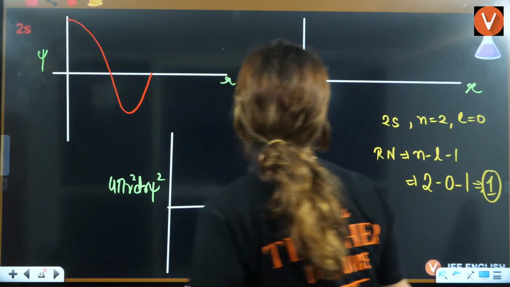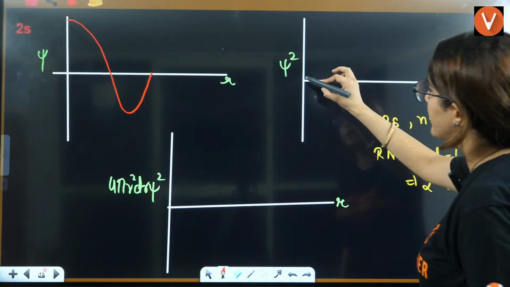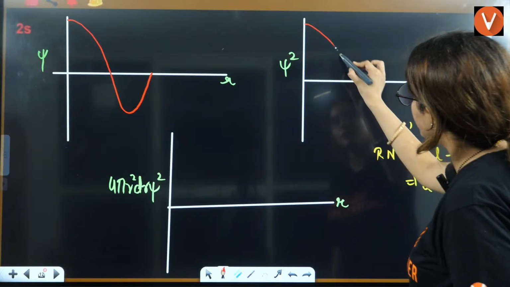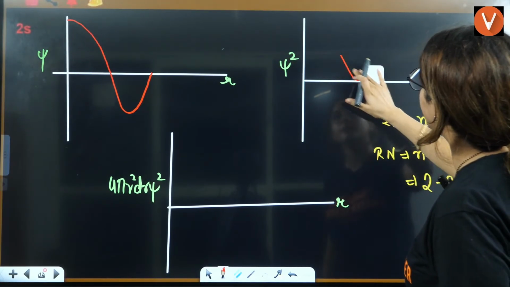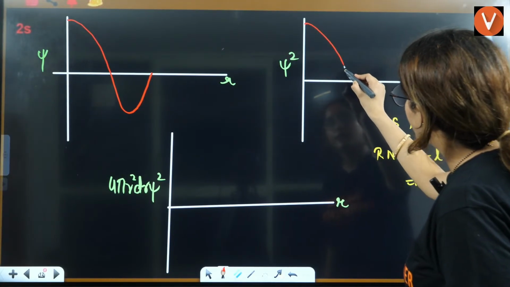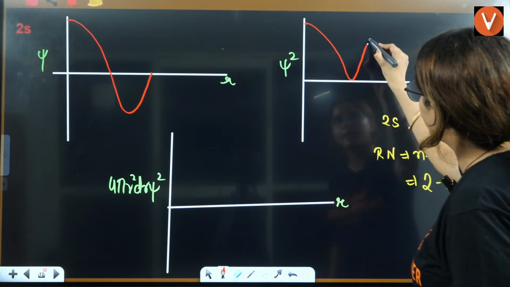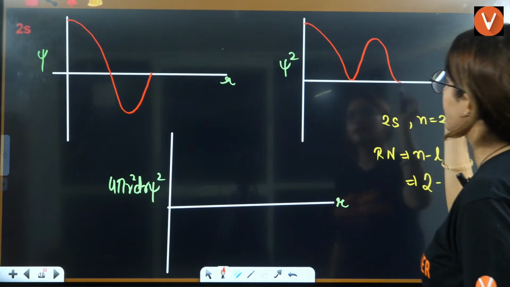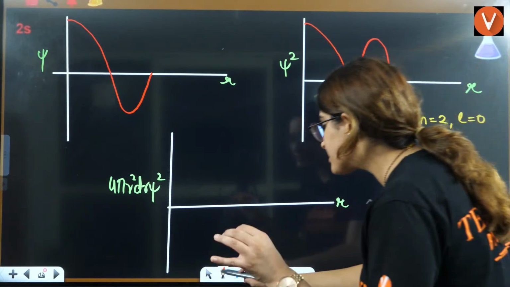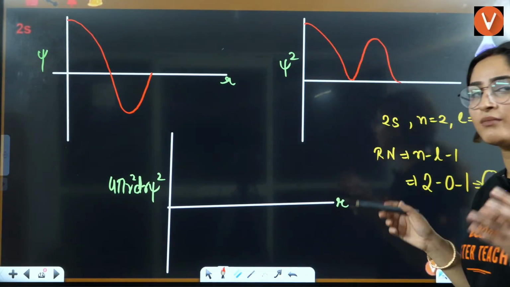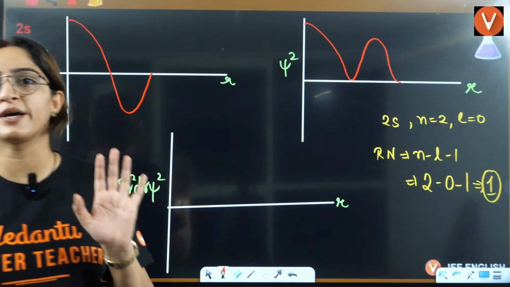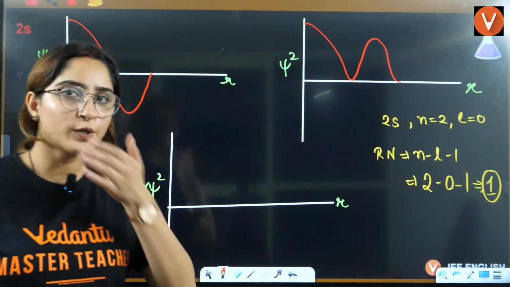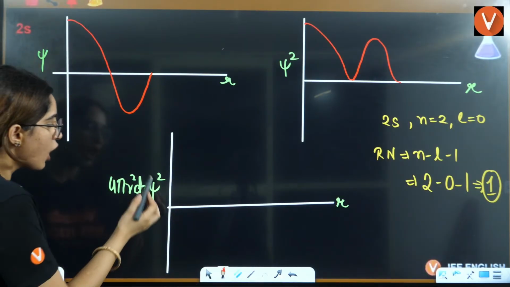Now, if you draw the same graph for psi square, it will start from maxima, then go to 0, then rise again, but the peak decreases. Can you see that? I am drawing this from simple rules. I have not crammed these graphs. You don't need to cram it.